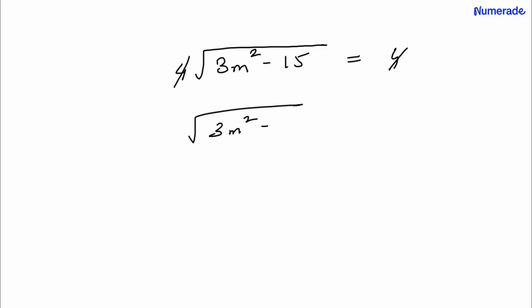So you have to solve this equation, right? So here you have 4 times the square root of 3m squared minus 15, that is equal to 4, right? Now what you can do is you can simply cancel out 4 from either side. I think it's 4 times that, so you can simply cancel out on either side. So that gives you 3m squared minus 15 equal to 1. Now you have to take squares on both sides, taking